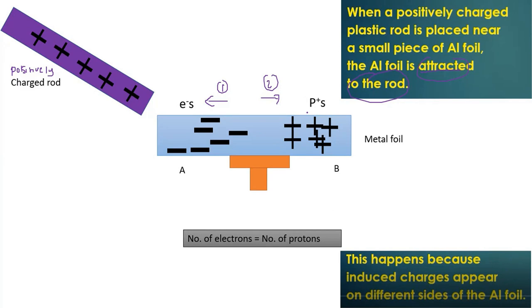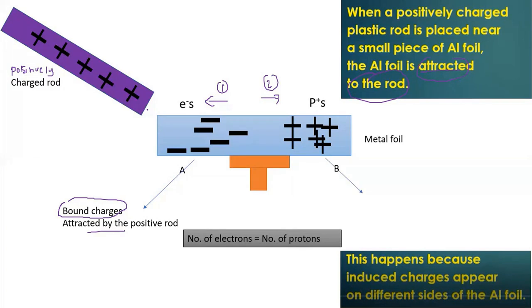And what will happen next? The charge on part A is known as the bound charge. This charge can be attracted by the positive rod, because the negative will attract to the positive.